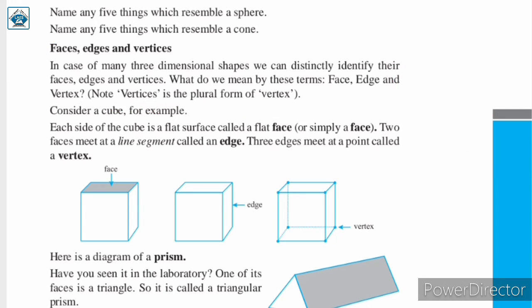Now let us discuss about face. Each side of the cube is a flat surface called a flat face or simply a face. अब यहाँ पे क्या given है? Over here it is given this shaded region is called a face. कोई भी एक flat surface जो है उसको हम face बोलते हैं, like it is shown in figure. So this is the face of a cube and two faces meet at a line segment called an edge.